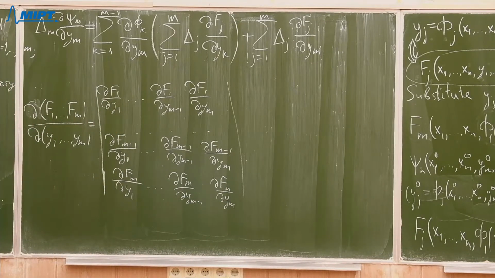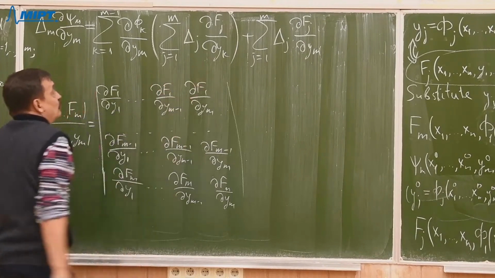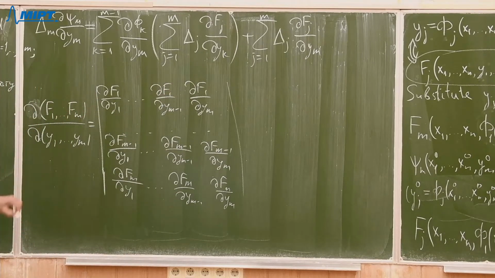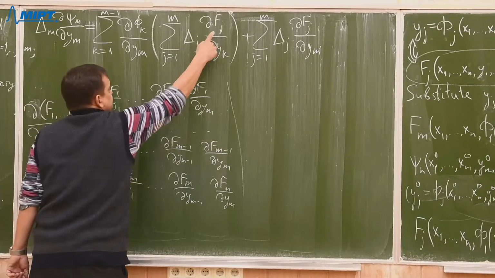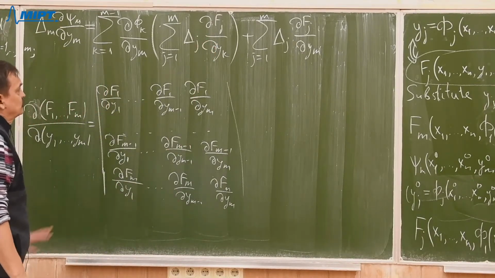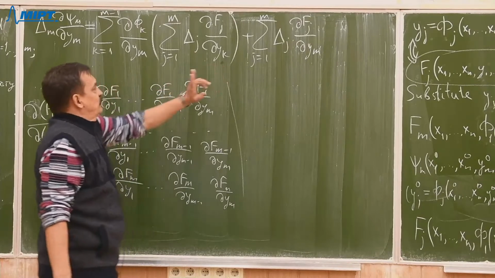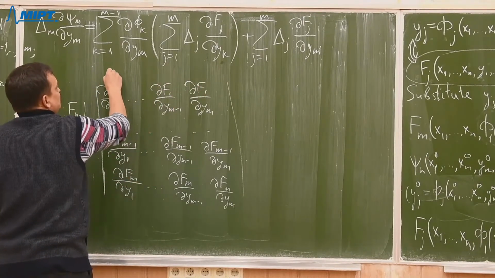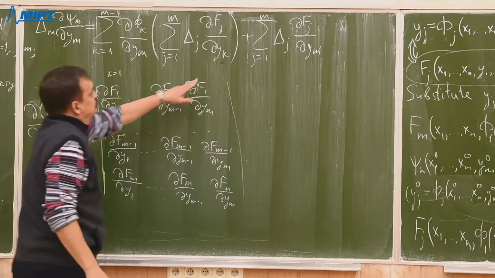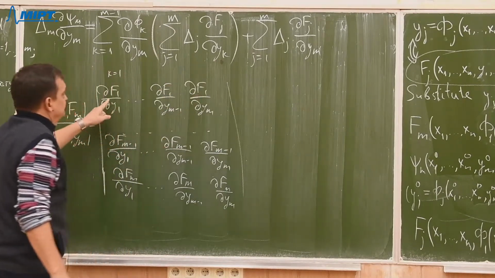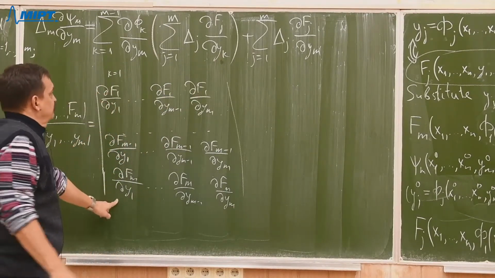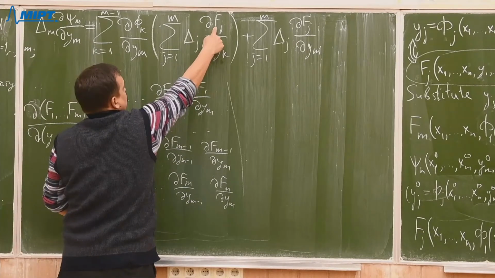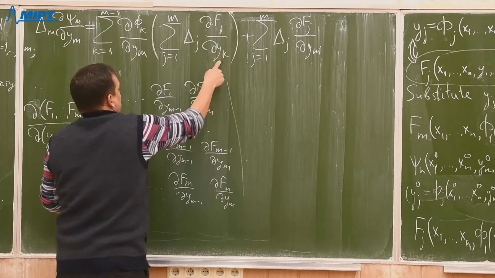So what is written here? For example, when k equals 1. So look, what happens if k equals 1? Then we have the partial derivative of fj with respect to yk.